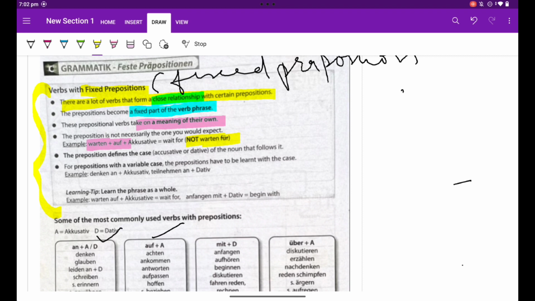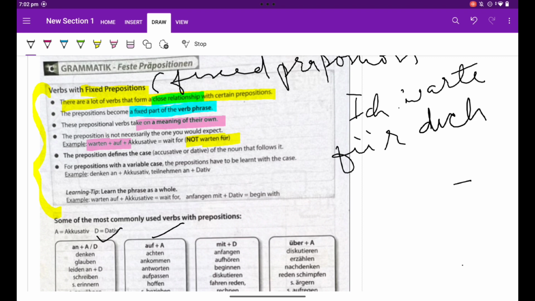So for in German is für. So if somebody doesn't know it properly, we should normally write ich warte für dich. But we don't put für here because warten has a fixed preposition auf. That is why we say ich warte auf dich.